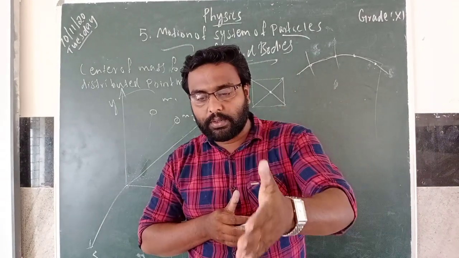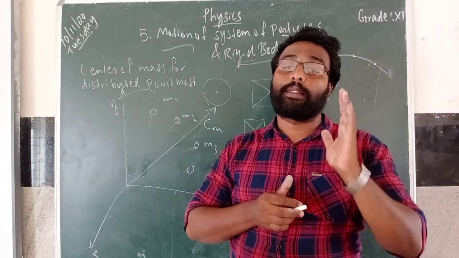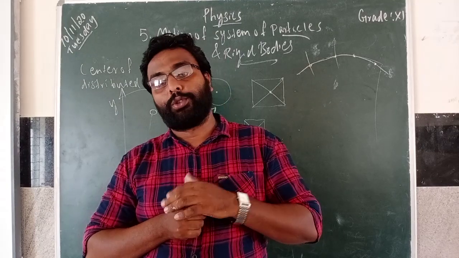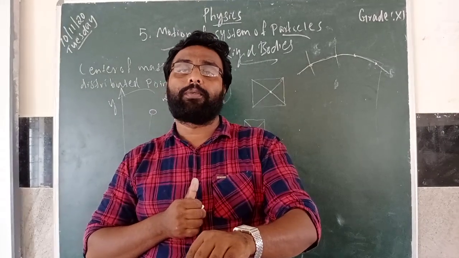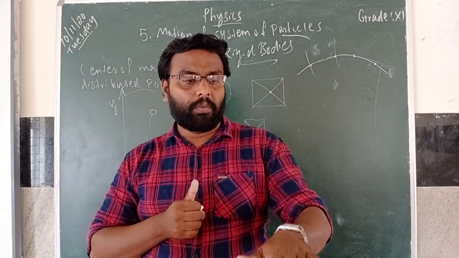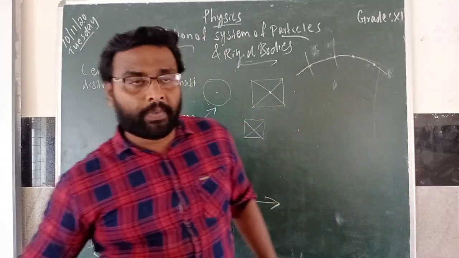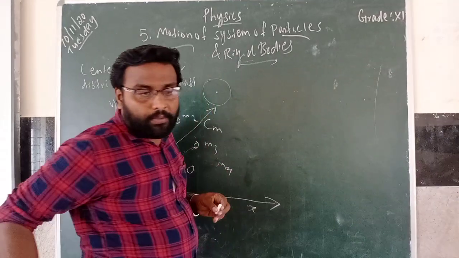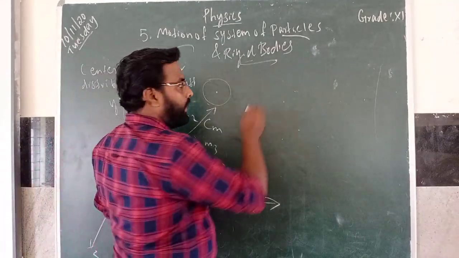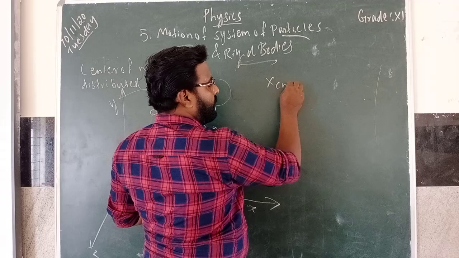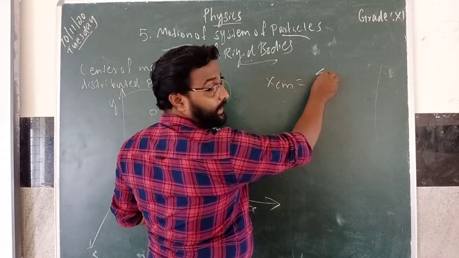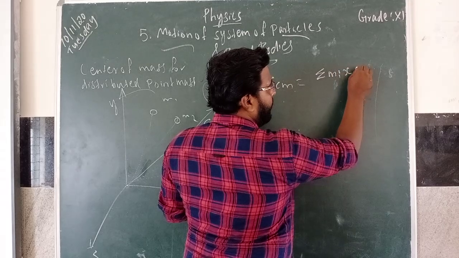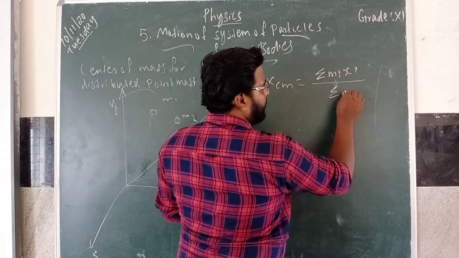So you can choose x1, x2, x3, up to xn coordinates. Then there are three formulas, and you have to study these formulas. The first formula is XCM equals summation MiXi divided by summation Mi.